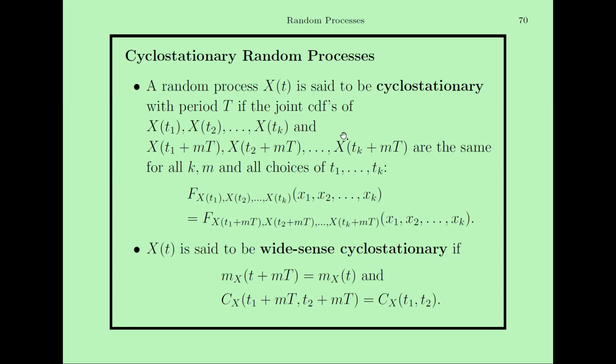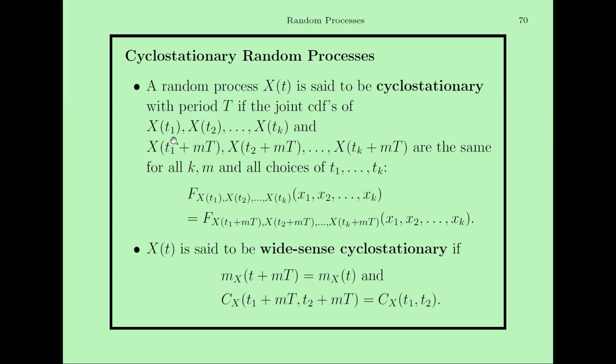The point that I want to mention here is that it is not stationary in the full sense. It is not stationary throughout the time axis. But if xt is a random process, at time t1 it becomes a random variable xt1, xt2 is another random variable, and xtk is another random variable.